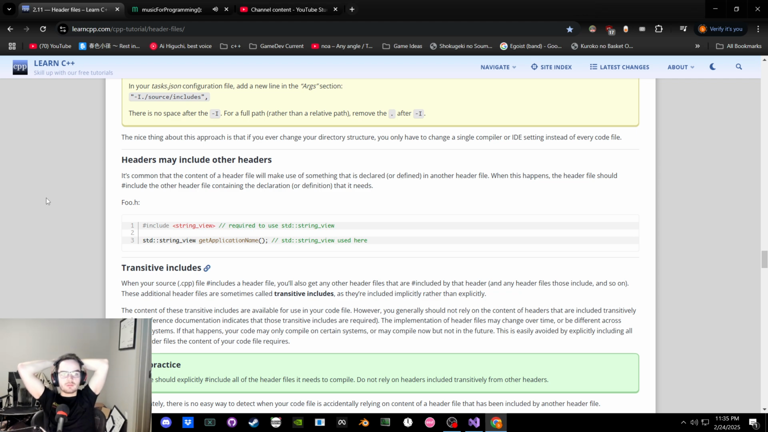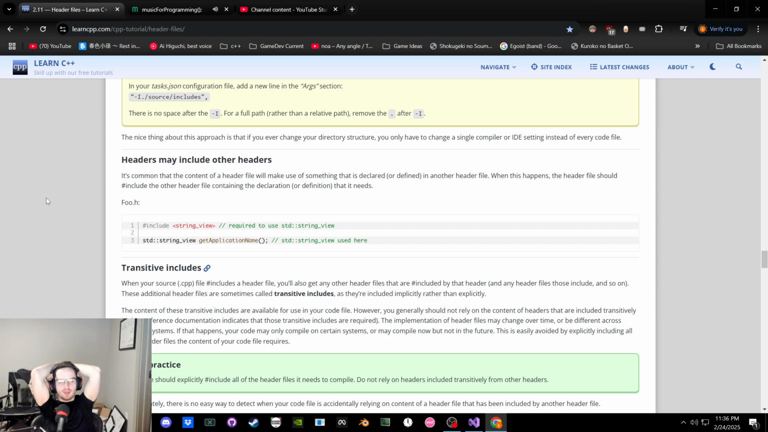Yeah, exactly. Headers can definitely change. The name changes or something in one changes. This one doesn't need it anymore, and I was relying on this header to include that header, that way when I include the header, I get the other stuff. Oh, hell no. Then I have to be super, super careful about stuff. Do not rely on the content of headers that are included transitively, unless reference documentation indicates that those transitive includes are required.